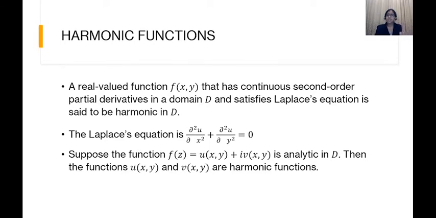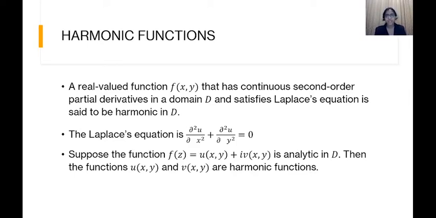So what is a harmonic function? It satisfies two conditions. One is that it must have continuous second order partial derivatives. And the second is that it must satisfy the Laplace equation. If the function is u of x y, then the Laplace equation is dou square u by dou x square plus dou square u by dou y square is equal to 0.